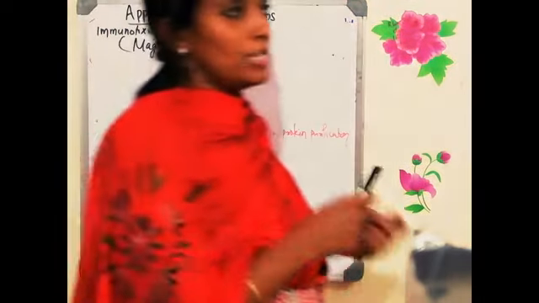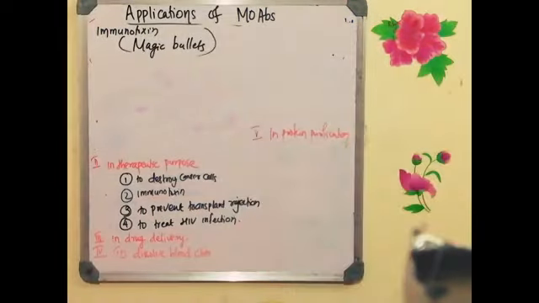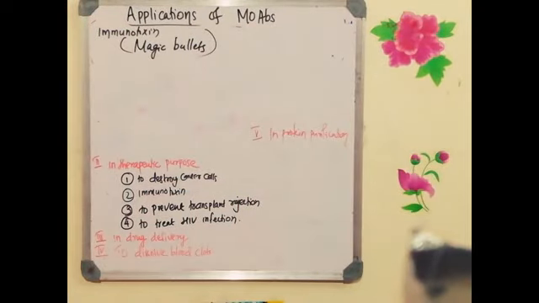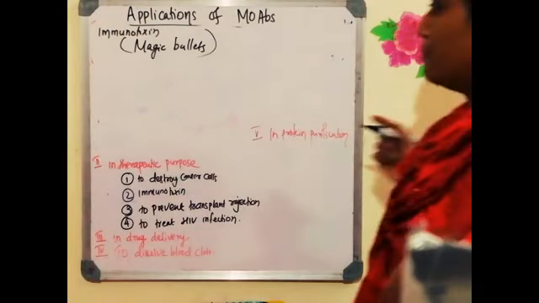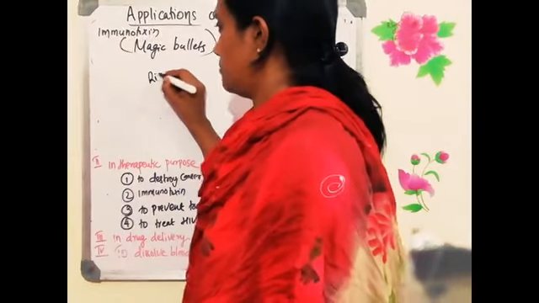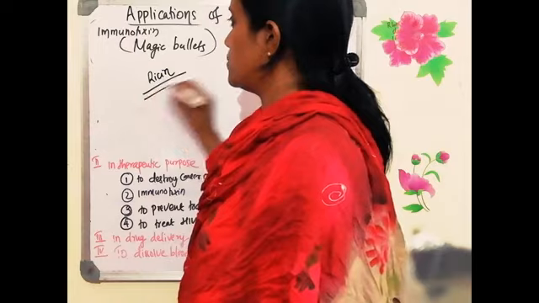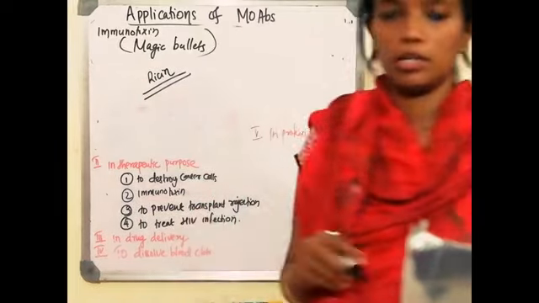Okay, so why is it called a magic bullet? Because it can target, or is very specific for, a particular antigen. This can be used to treat the malignant T cells in a patient suffering from T cell leukemia, and it can be used for treating various cancers. Now how do we prepare a monoclonal antibody which is cytotoxic? For that purpose, we have to use a plant protein called ricin. Ricin is a plant protein which is used for preparing the immunotoxin.